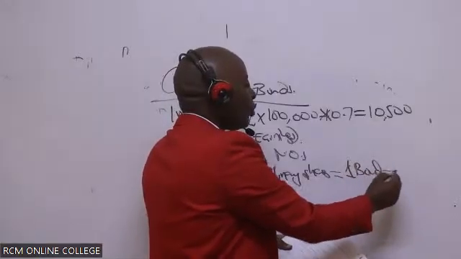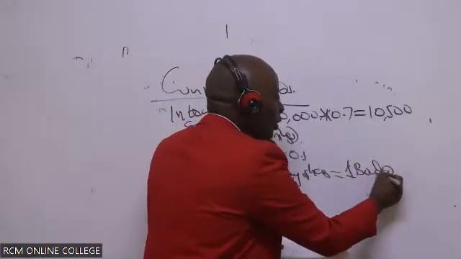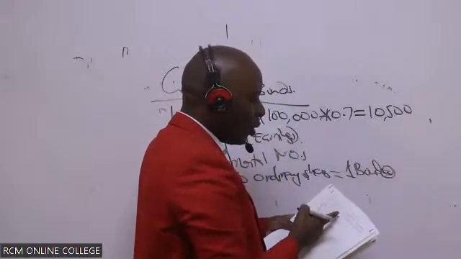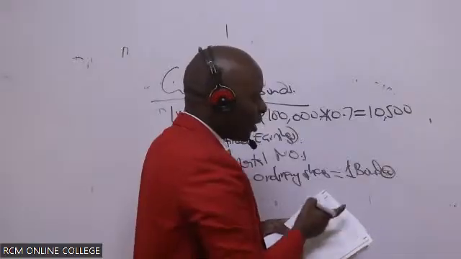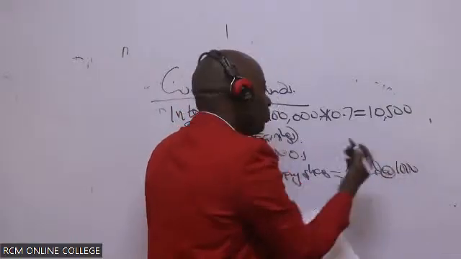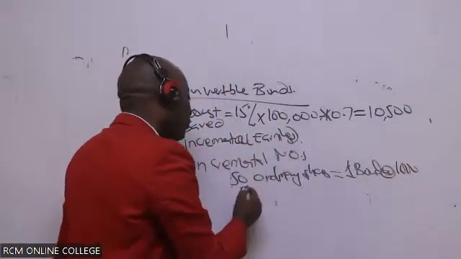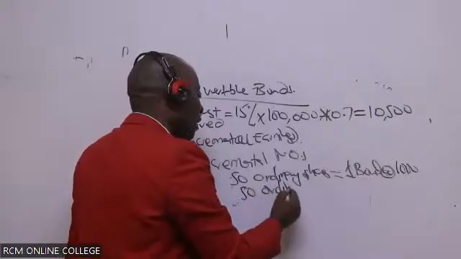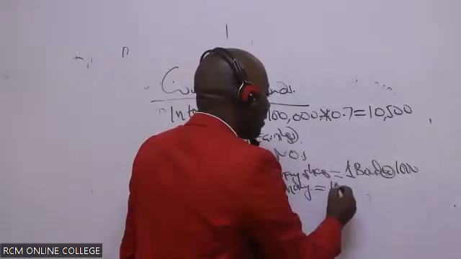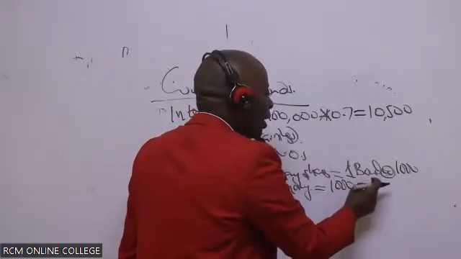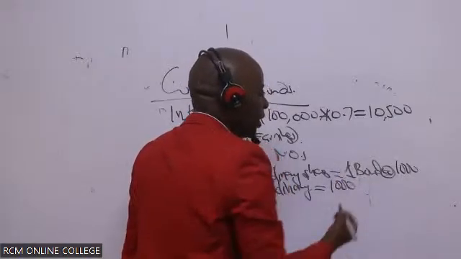And then remember that 1 bond has what par value? They have told us the par value is 1,000. So basically, we are saying that 50 ordinary shares will be equal to 1,000 shillings here.